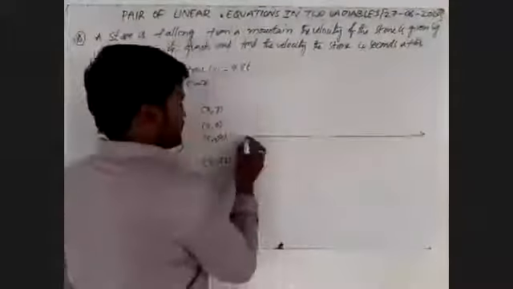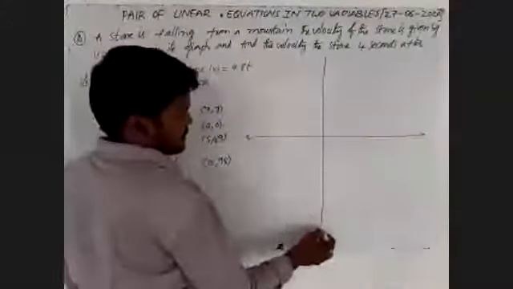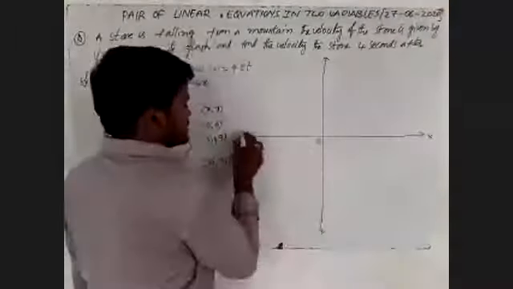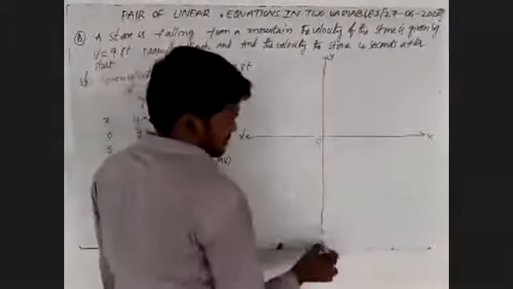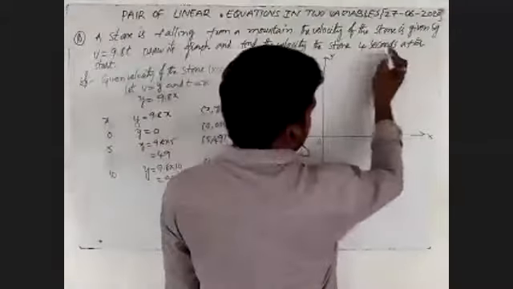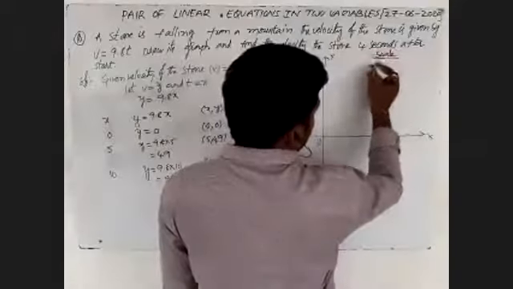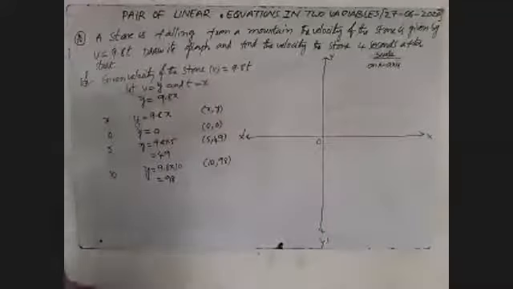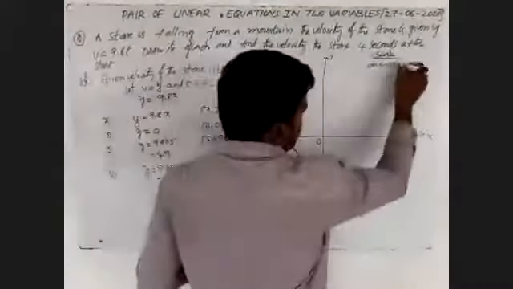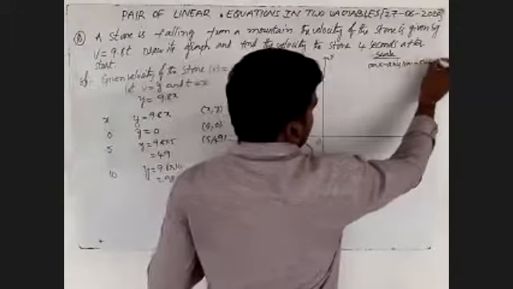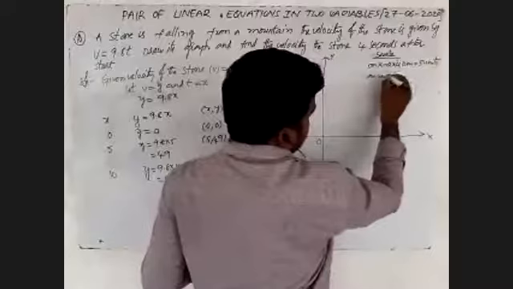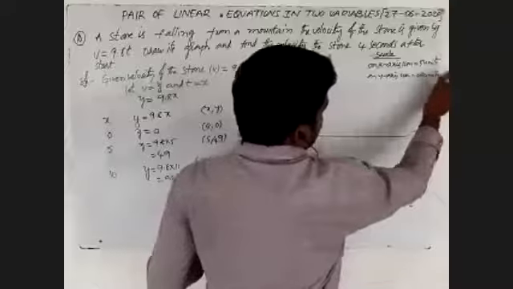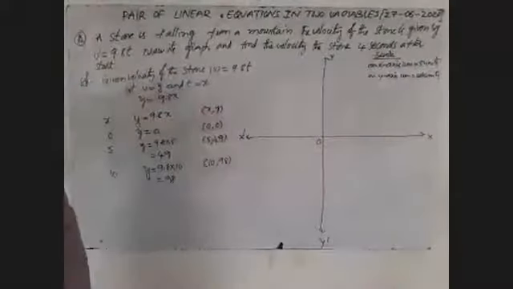I will draw a graph. This is 0, x, x dash, y, y dash. First we'll write the scale. On the x-axis, 1 centimeter is equal to 5 units. On the y-axis, 1 centimeter is equal to 49 units, because of 0, 49 and 98.